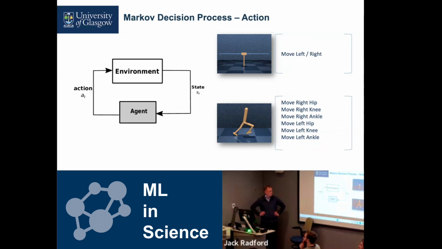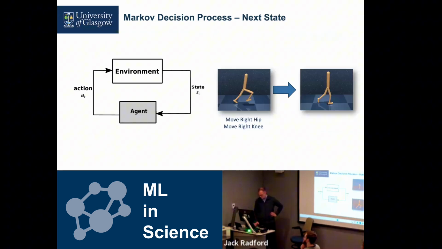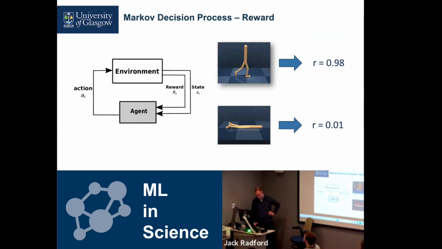This state is passed to the agent or controller, which then has to decide an action to apply back to the environment. It could be moving the hip angles or moving left or right. With this state and action, the system will then transition to a new state, as you can see on the right-hand side. And then, in addition to this, you'll get a reward. It's a value telling you how good or bad your current state or action is. For this system, it's called Walker. I work with it quite a lot. It gets high rewards if it's standing upright and walking forwards, but it gets pretty bad reward if it's falling on the floor.